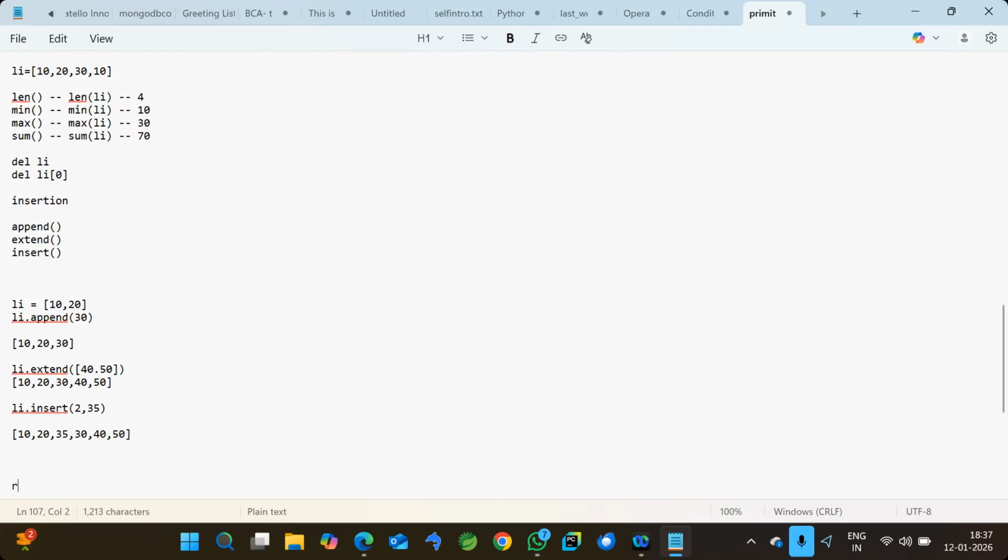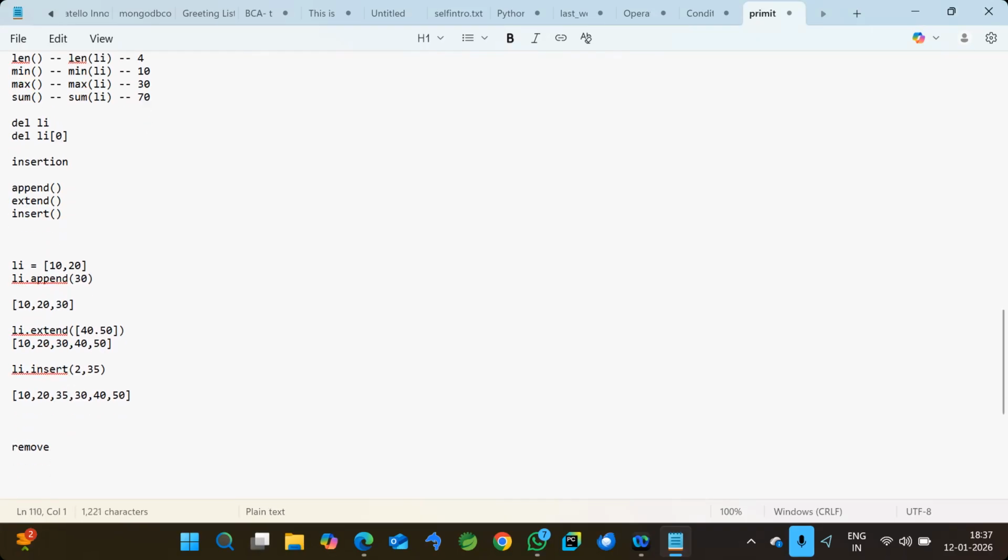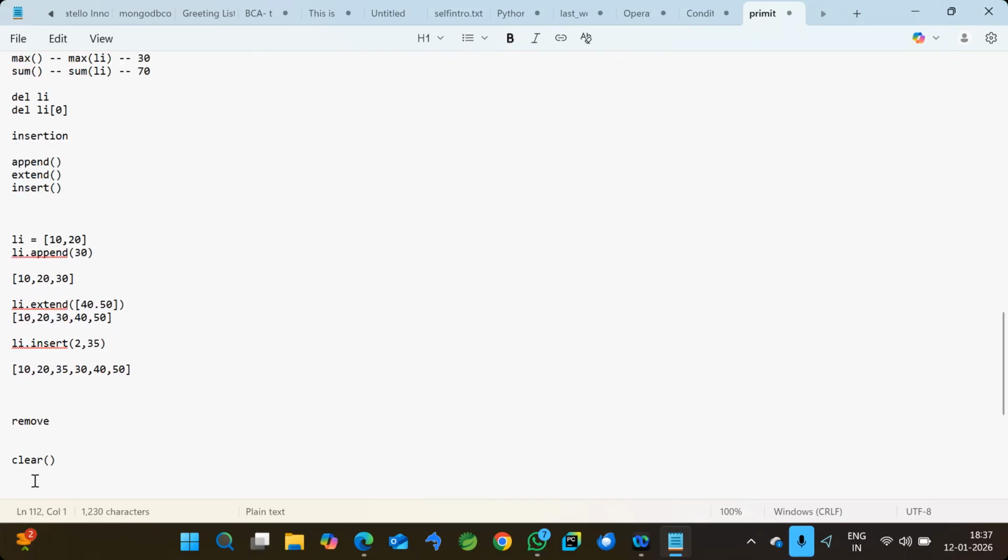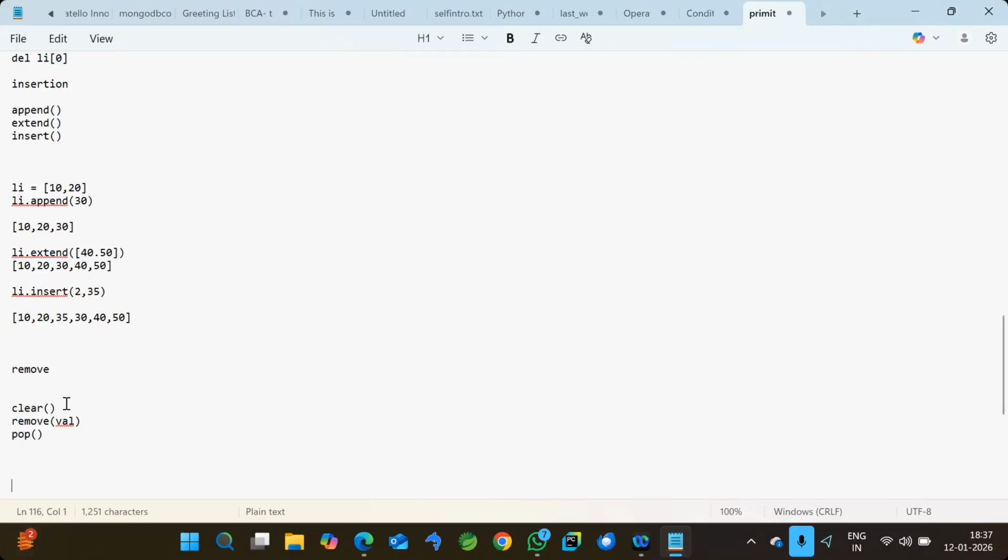Similarly, if you want to remove the data, we have first one, the clear method, which will remove all the data from the list. After clear, we have remove. Remove value, whichever value you want to remove, you can remove that value. And if you want to delete the last value, you can use pop. So these are the three methods to remove data.